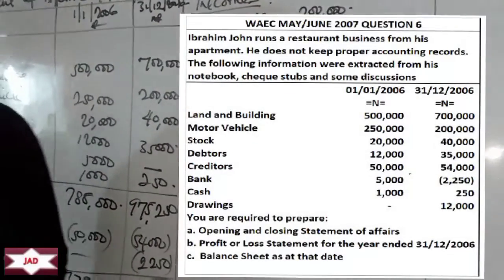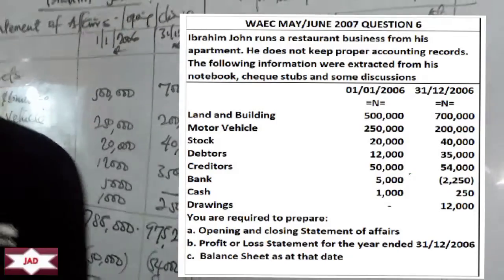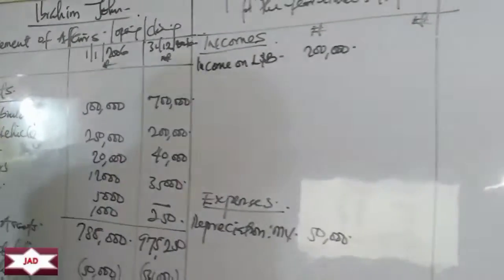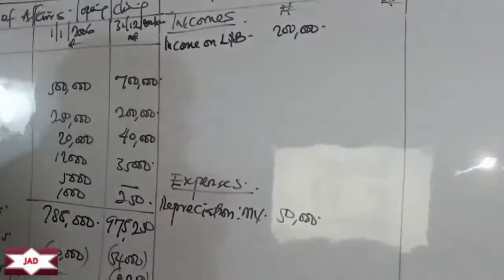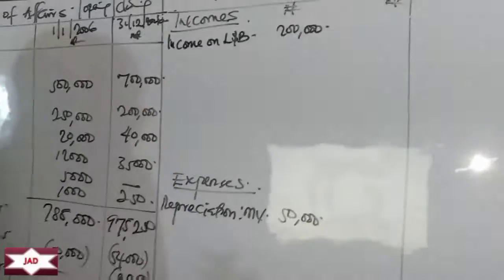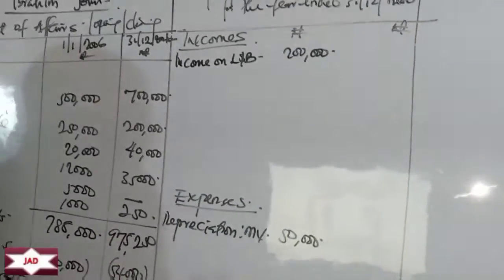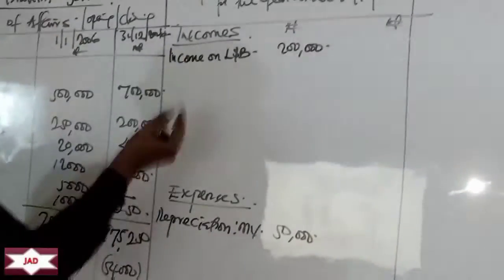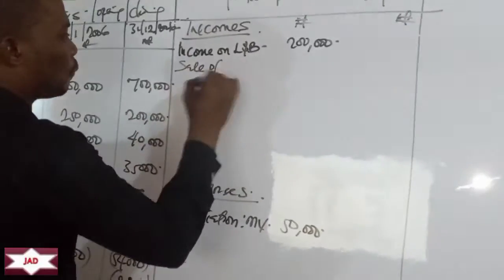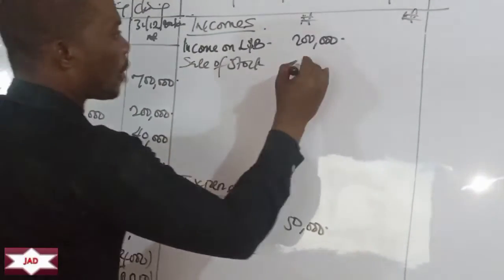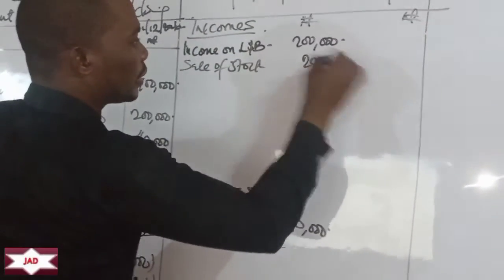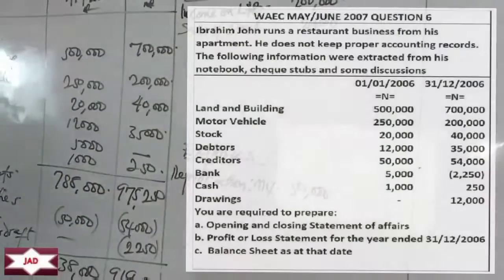So the next item there is what? Stock. Stock at the beginning of the year is 20,000. It increased to what? 40,000. There's a profit element. That means there's sales. Let's call that sales. There's a profit element. Okay? So we can say sale of what? Of stock. 20,000.